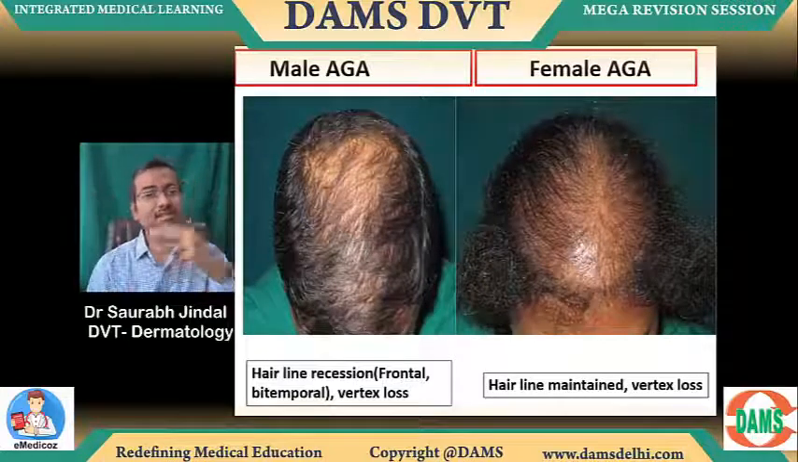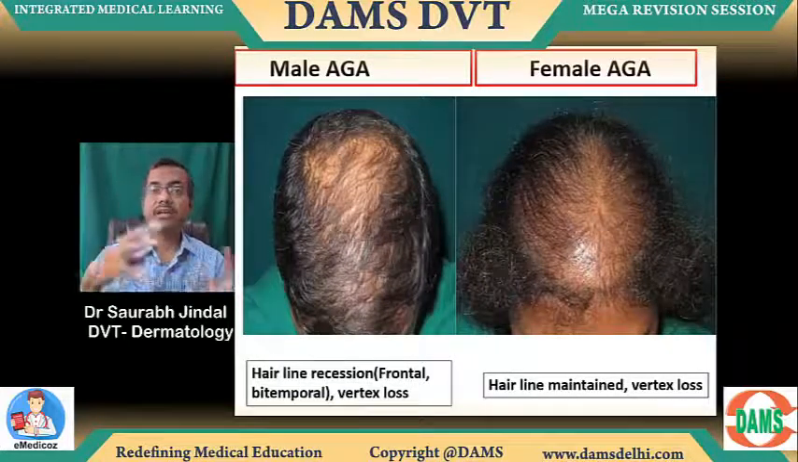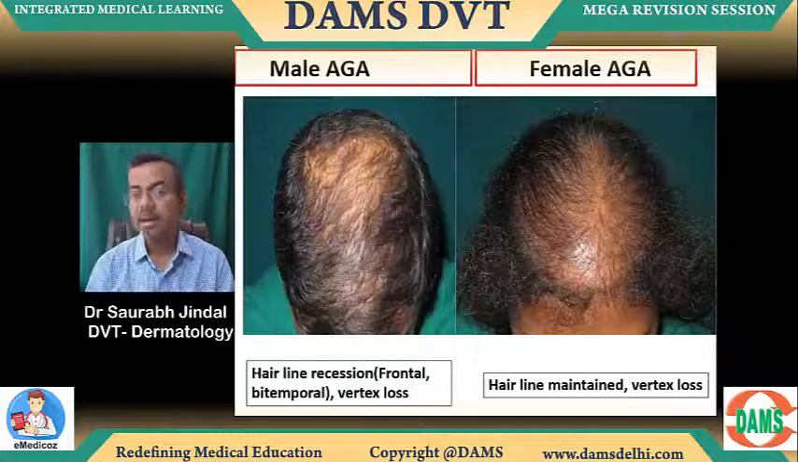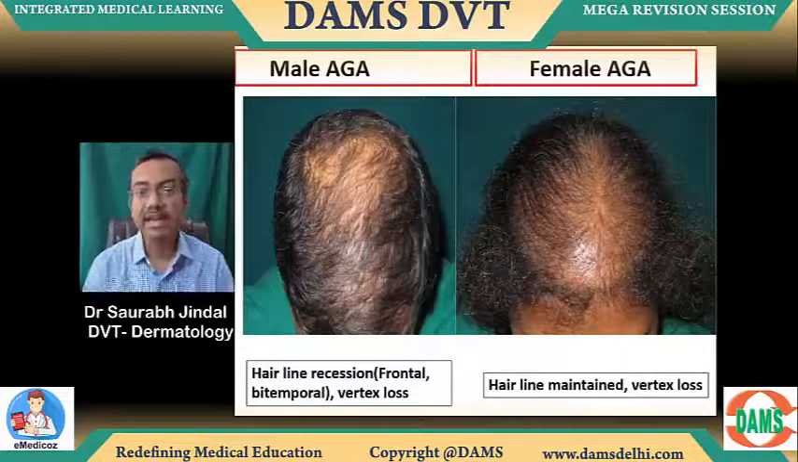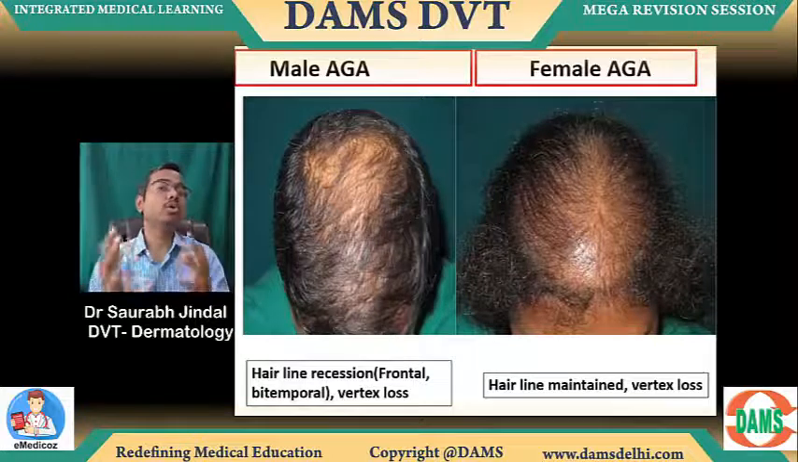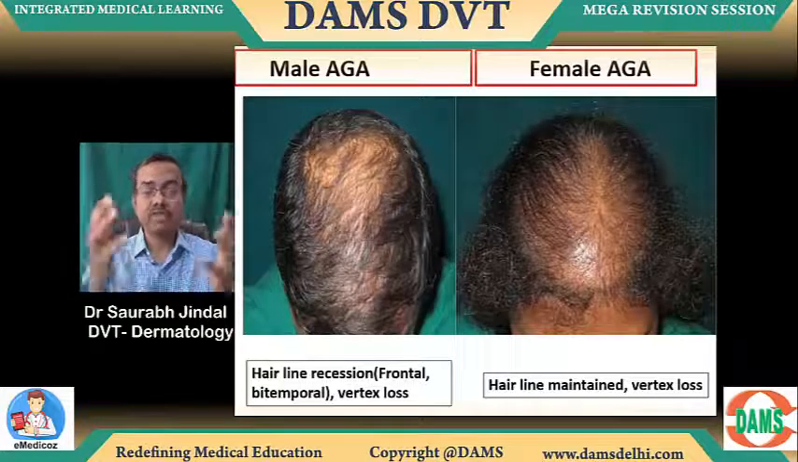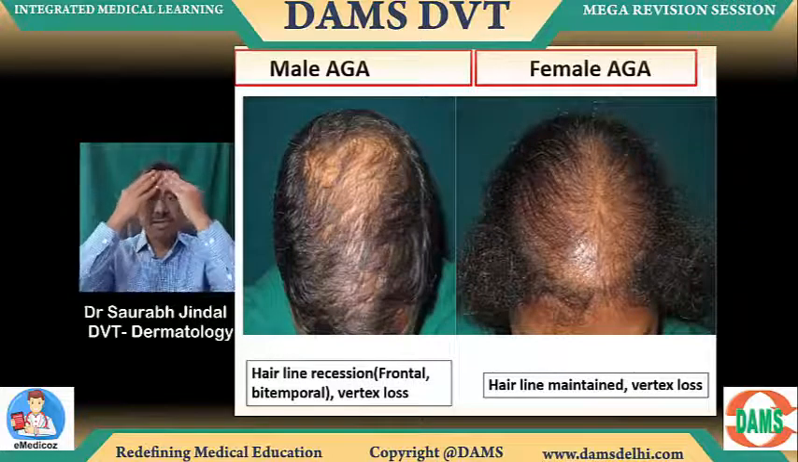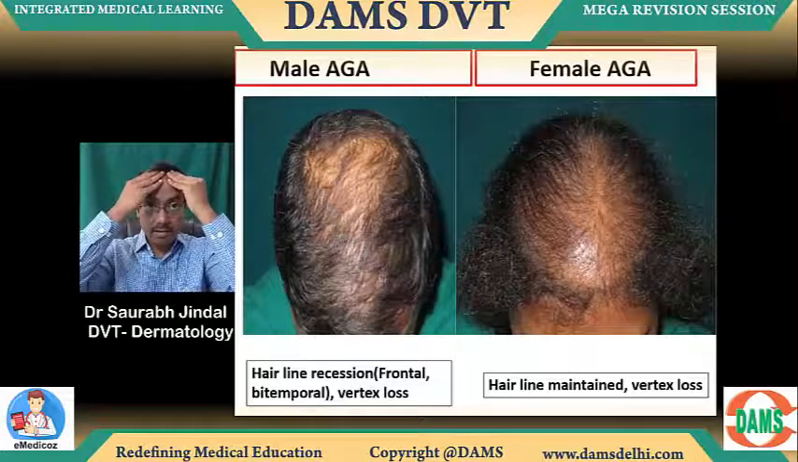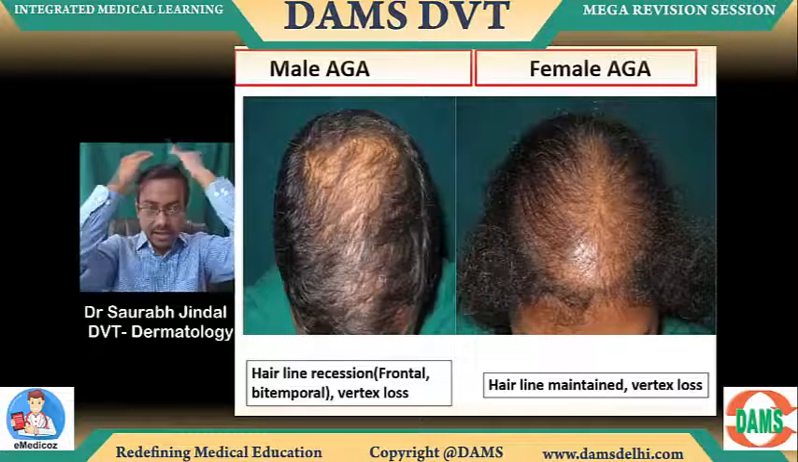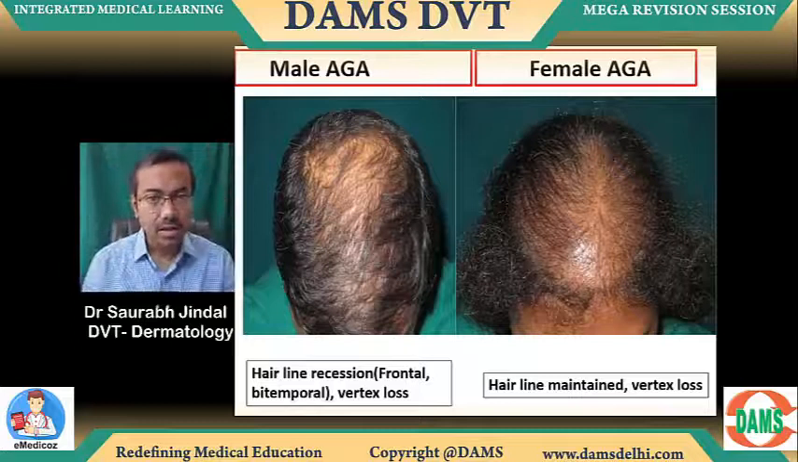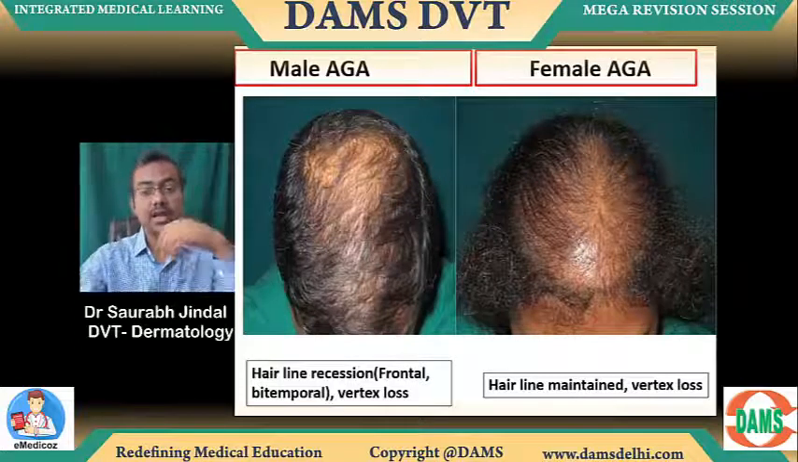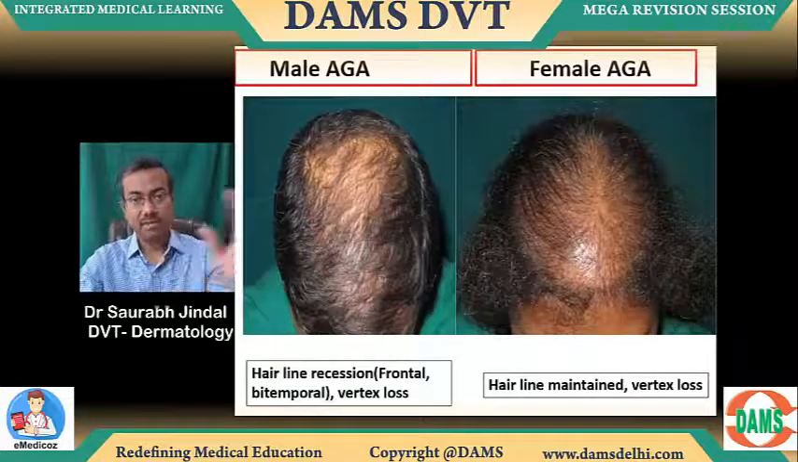Now, you might say, sir, I can't appreciate diameter issues on an image. I understand that. But the question will be worded in a way that you know this is not trichotillomania. For example, if the question says recession of the anterior hairline in a male, and thinning of the scalp hair, something of that sort, that's going to be AGA, androgenetic. Okay, in a female versus a male.